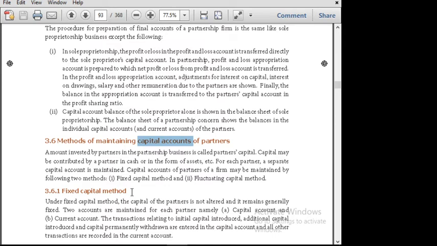The first method is the fixed capital method. Under the fixed capital method, the capital of the partners is not altered. It remains generally fixed, but two accounts are maintained. Note down the point: in fixed capital, two accounts are maintained. One is the capital account and the next is the current account. Students, you have to note this point, because based upon this we are going to do the problem.